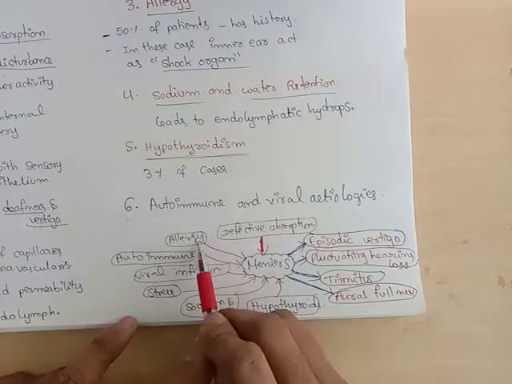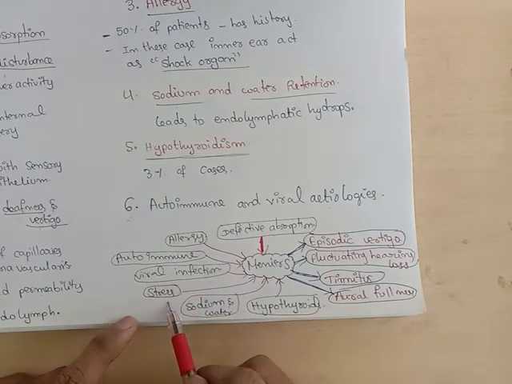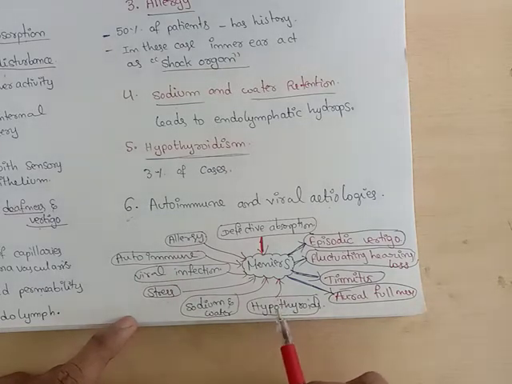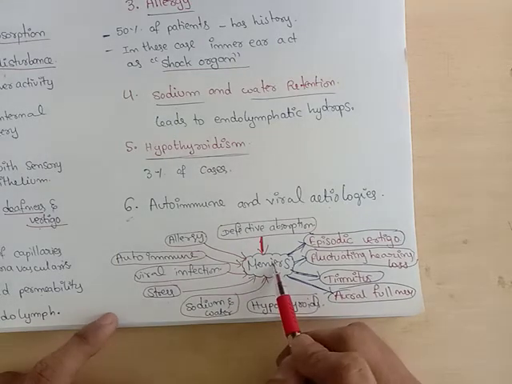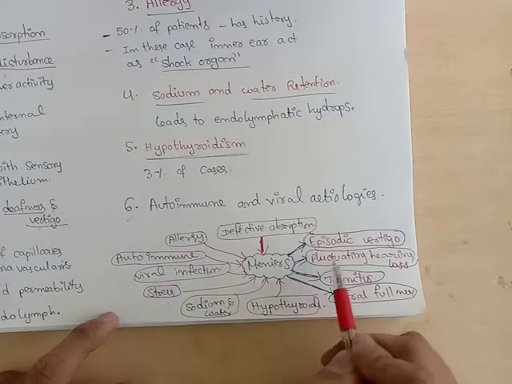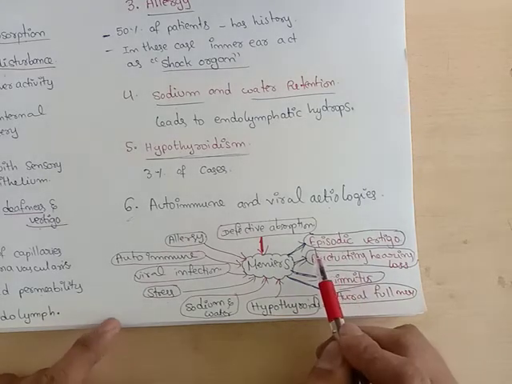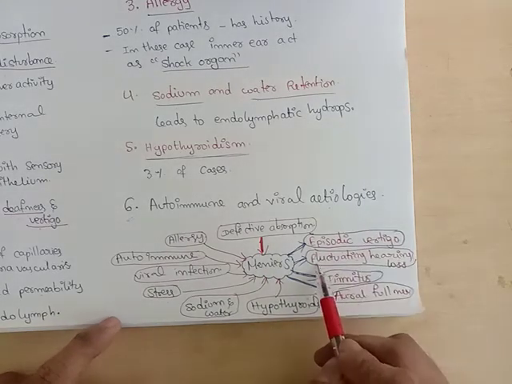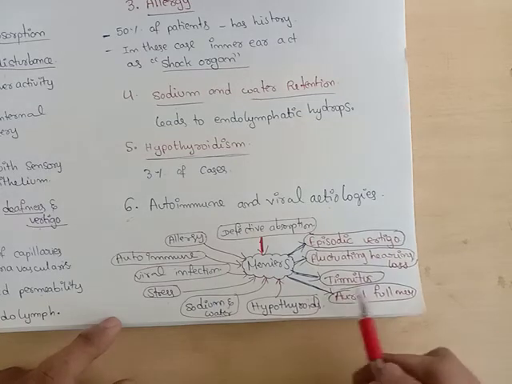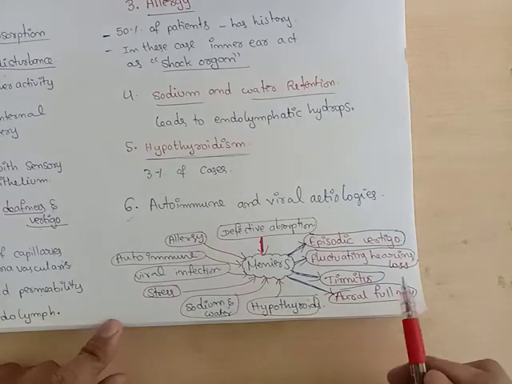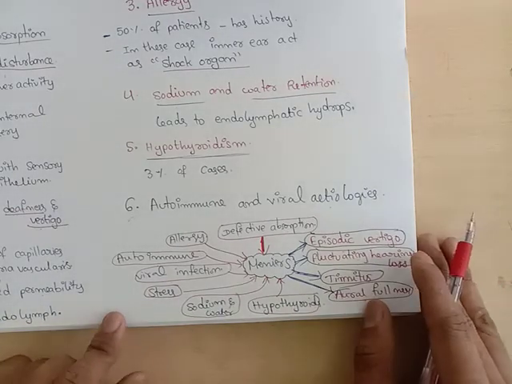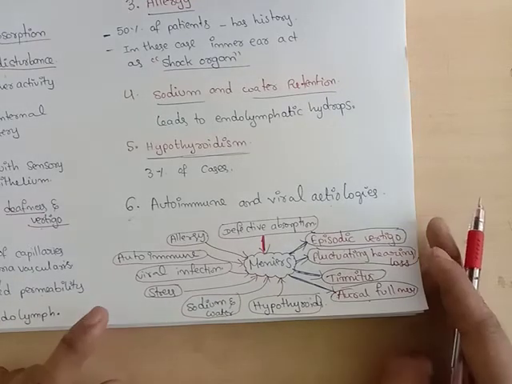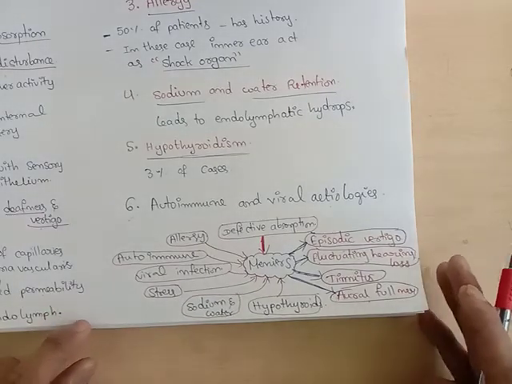Defective absorption, allergy, autoimmune and viral infection, stress, sodium and water retention, and hypothyroidism lead to Meniere's disease. Meniere's disease leads to the following clinical features: episodic vertigo, fluctuating hearing loss, tinnitus, and aural fullness. These are the clinical features of Meniere's disease. In the next lecture, I will explain the clinical features and types of Meniere's disease. Thank you for your